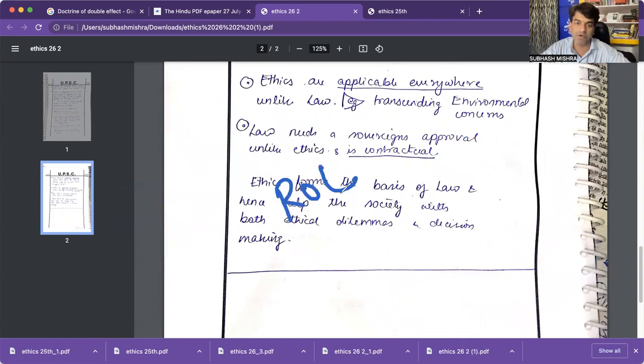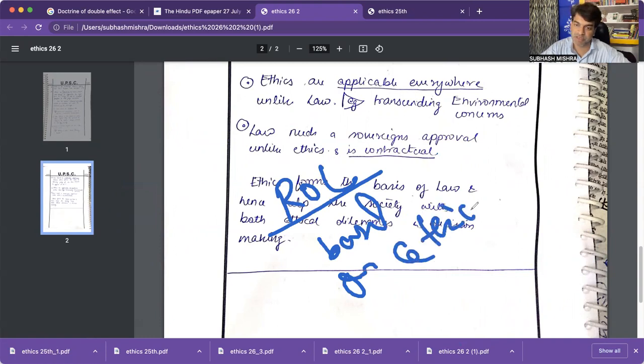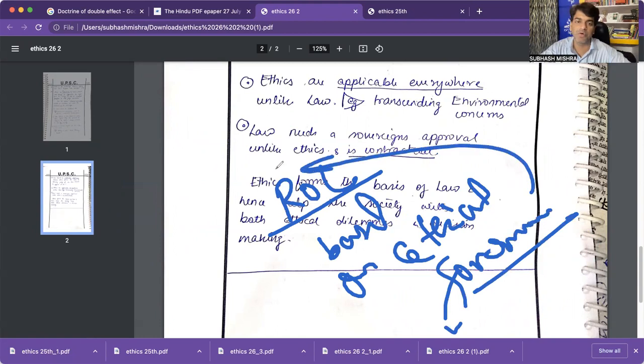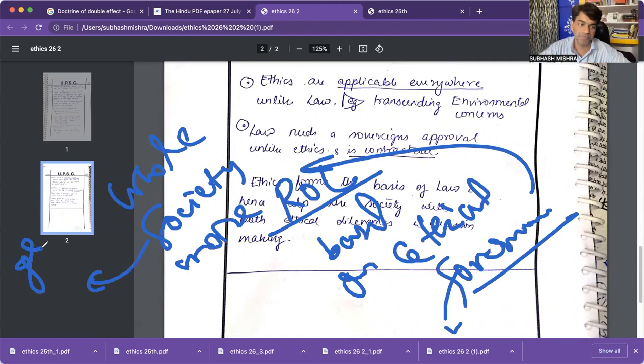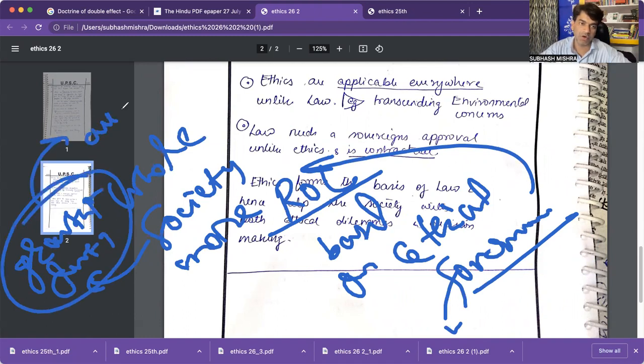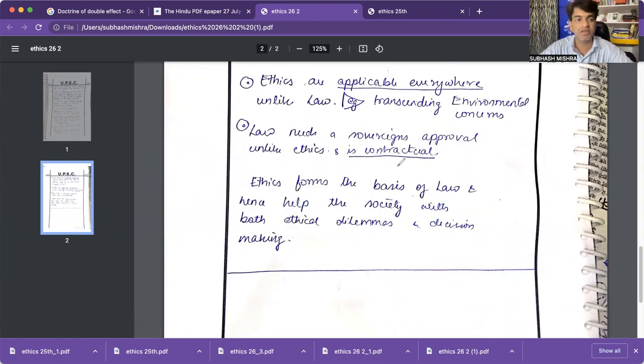So rule of law based on ethical governance parameters will help the whole society in better growth and development in all-round ways. You should write like this in the end.